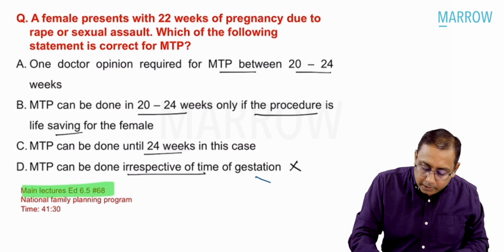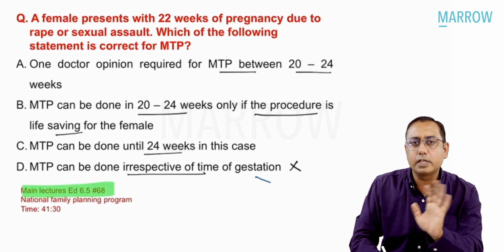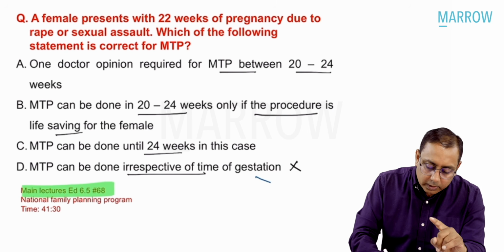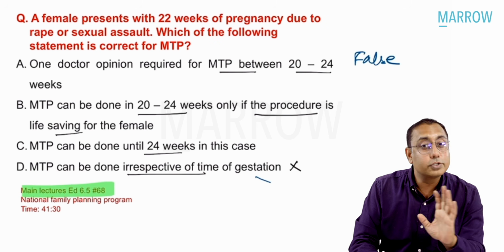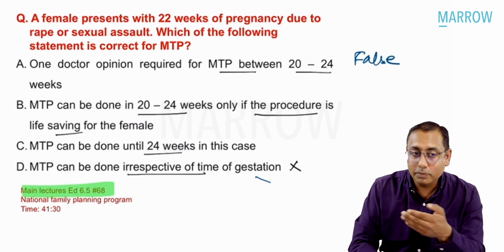So MTP can be done irrespective of time of gestation. In this case, that is the wrong answer. One doctor between 20 to 24 weeks is also a false answer. This is also false because we need two doctors' approval, as we just learned.